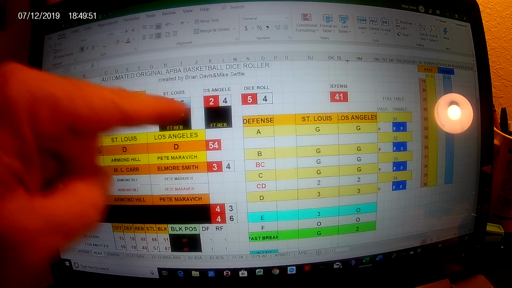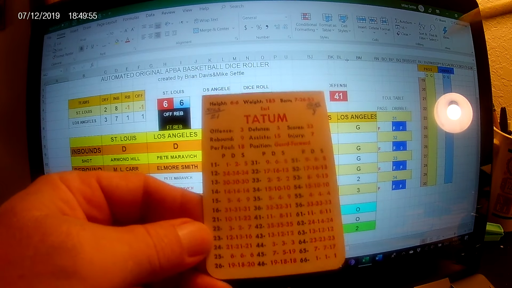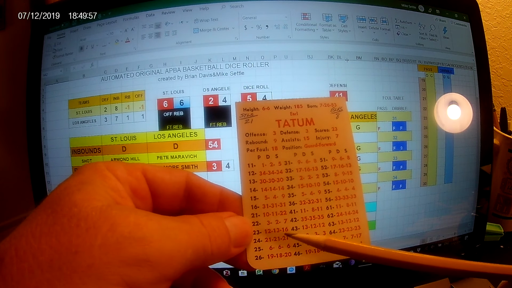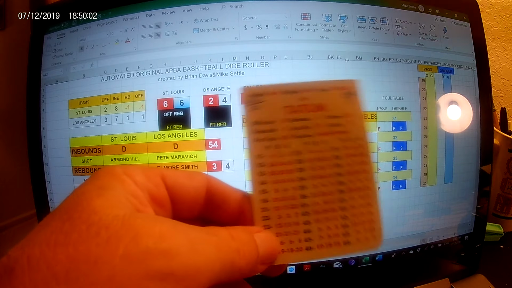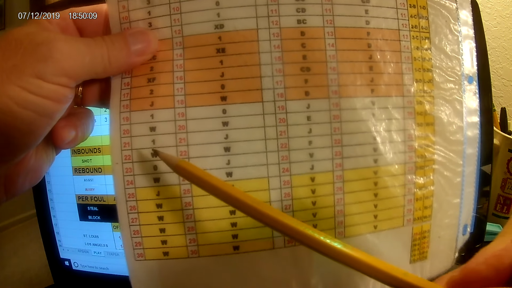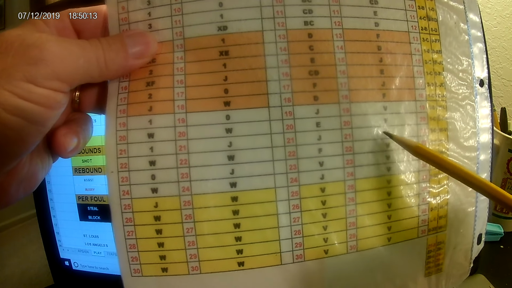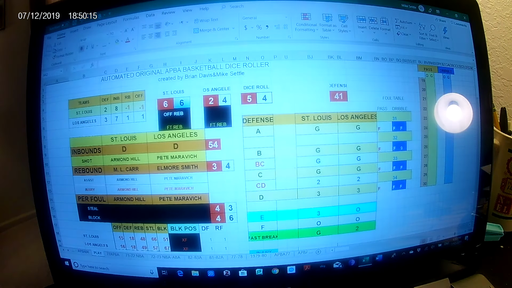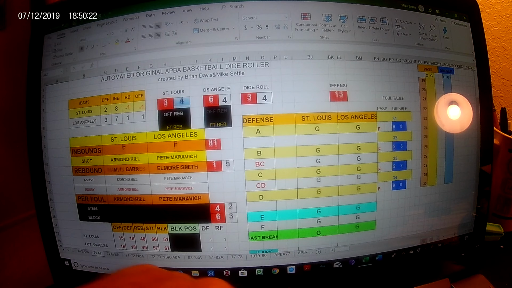Look here. 24 is the dice roll. 21 is the... an odd is worse than even, and that's a high number anyway. Let's look on our chart. 21 on the dribble. If it had been open, it'd be a jump ball. He's just turning it over. So the Lakers turn it over. The crowd in St. Louis likes that. They have the ball now. The Spirits do with the 4-point lead.